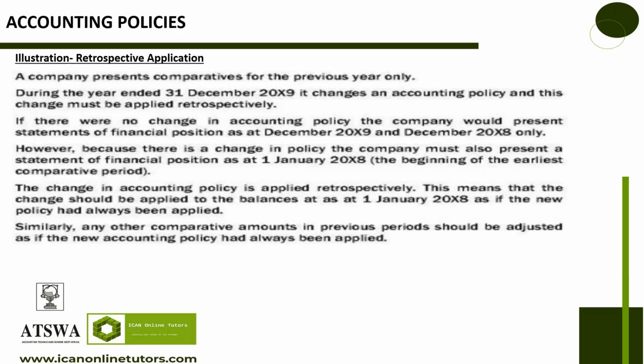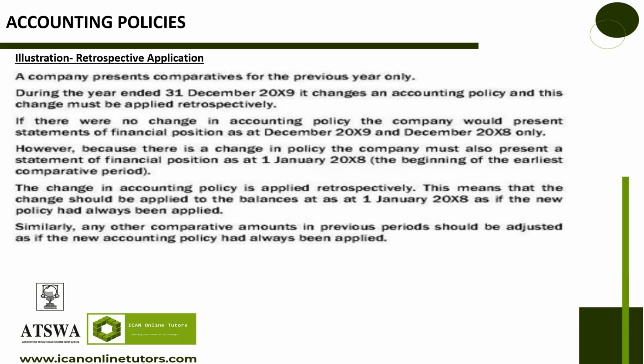Now let's look at this. During the year ended 31st December 20X9, the company changes its accounting policy, and this change must be applied retrospectively. If there were no change in accounting policy, the company would present the statement of financial position as at December 20X9 and December 20X8 only.